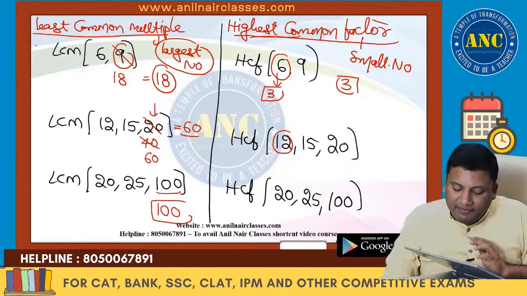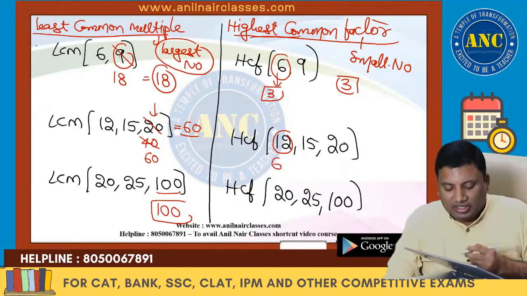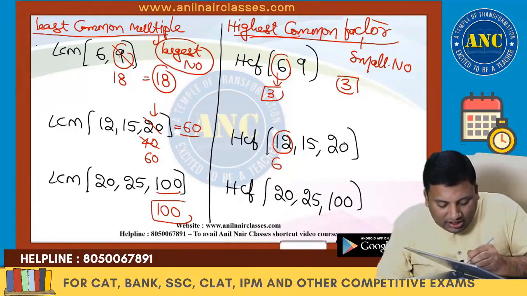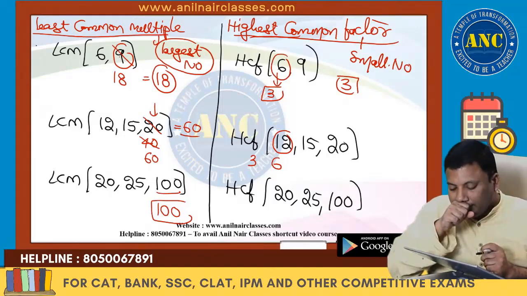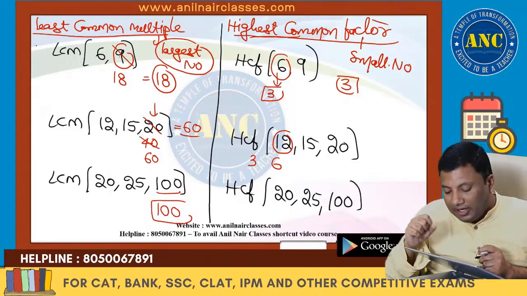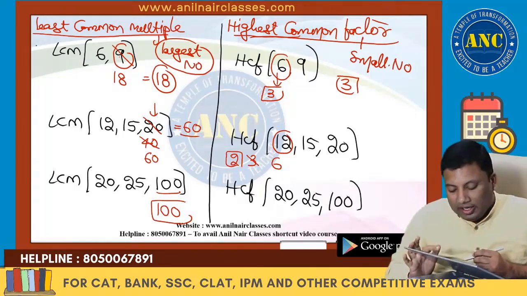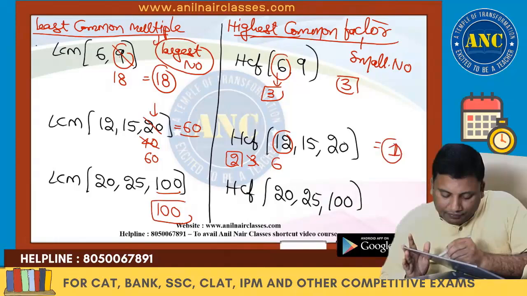Smallest number 12. Does 12 divide every other number? No. What is the next highest factor? 6. Does 6 divide 15? No. Next highest, 3. Does 3 divide 15? Yes. Does 3 divide 20? No. Next it is 2. Does 2 divide 15? No. So the answer is 1.